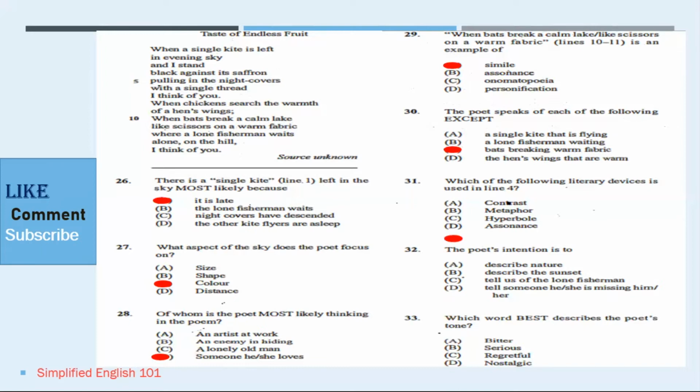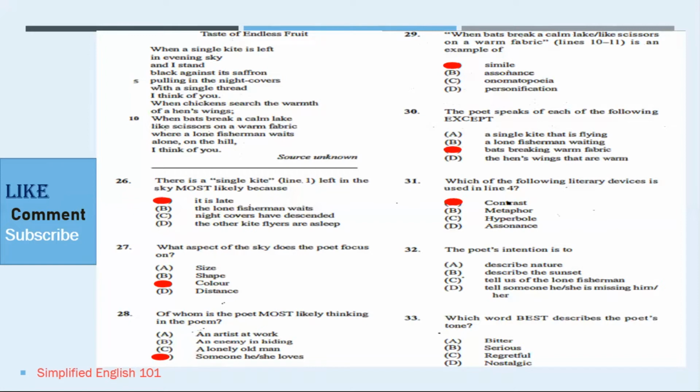Number 31 says, which of the following literary devices is used in line 4? Answer would be a contrast. If we look at line 4, it talks about black against saffron. And when we think about the color saffron, we think about something orangish, yellowish. We think about the sun at sunset. And so those two colors are contrasted.